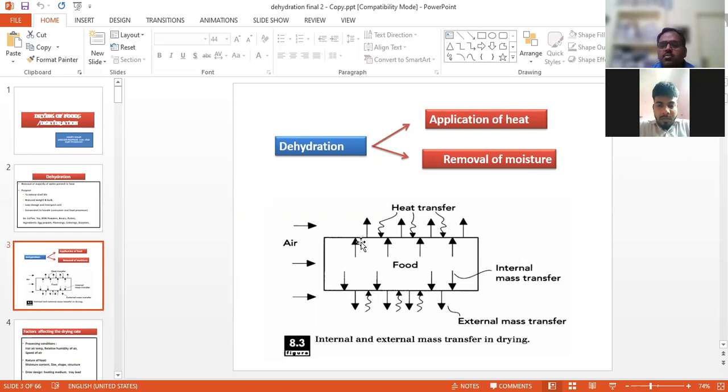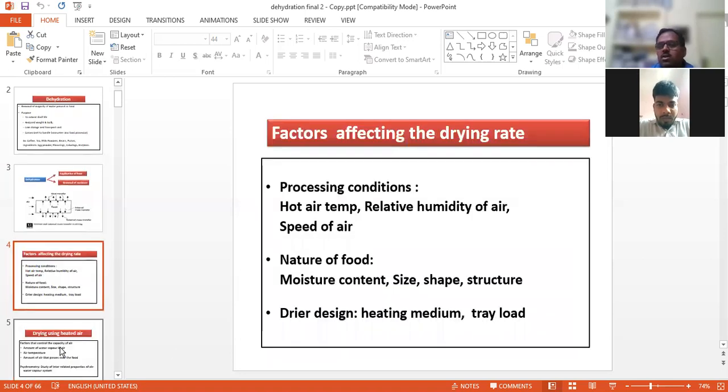And here you can see that food is kept inside the cabinet, and the hot air, with the help of a blower or heater, is passed through the foods, and ultimately the moisture is removed and the dry product is collected. This way we can go for drying the product. We will discuss the different methods in this chapter also.